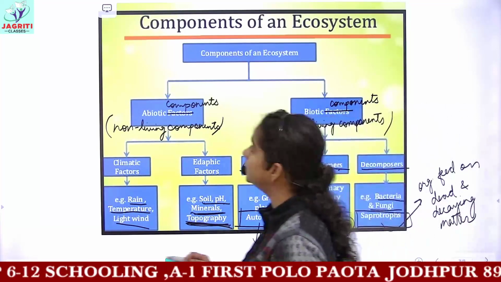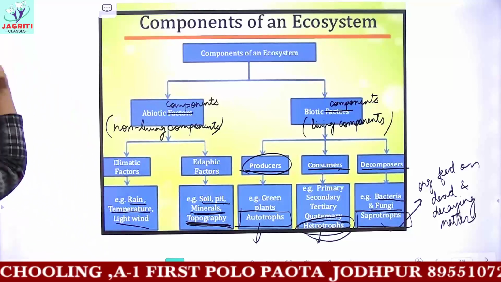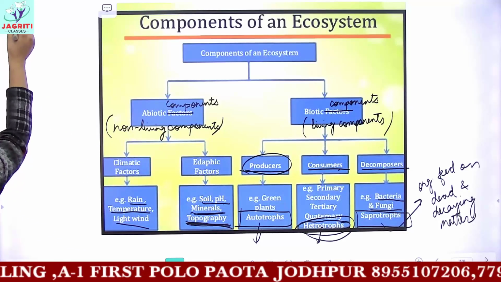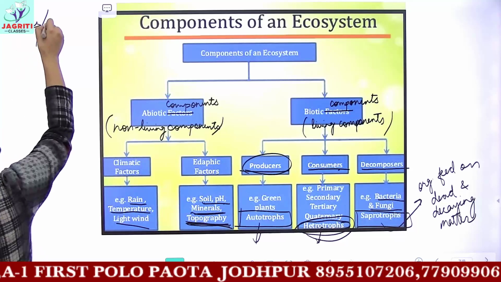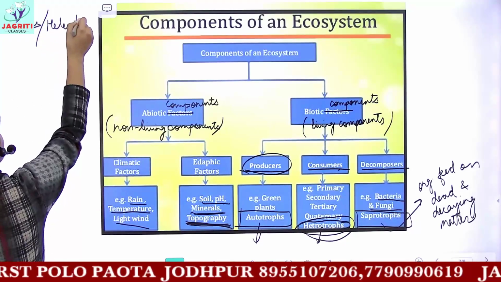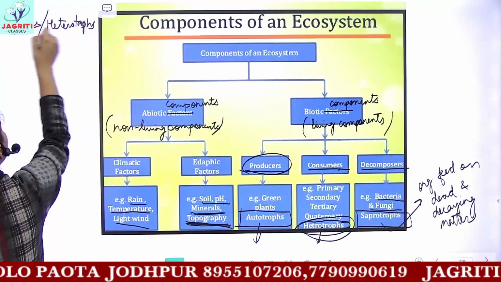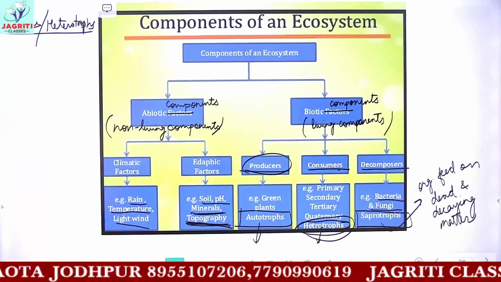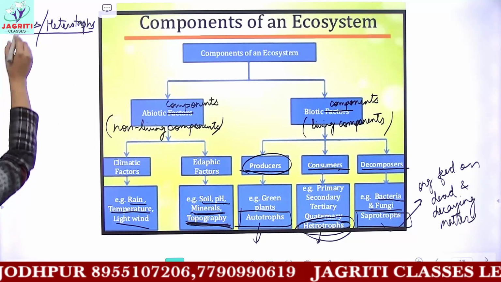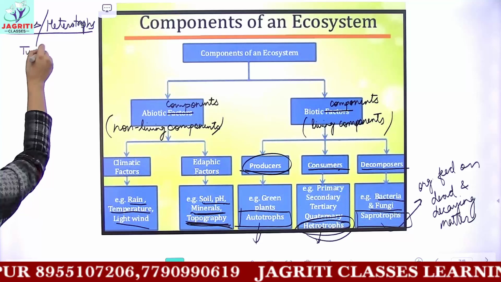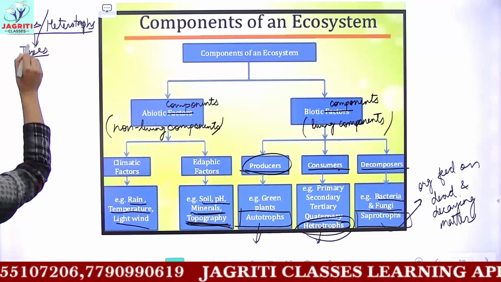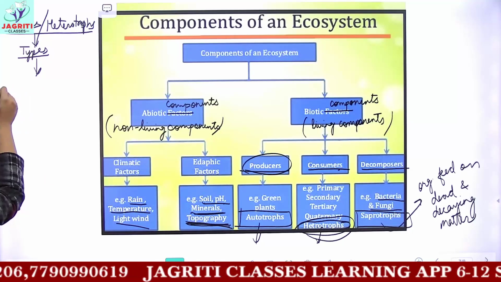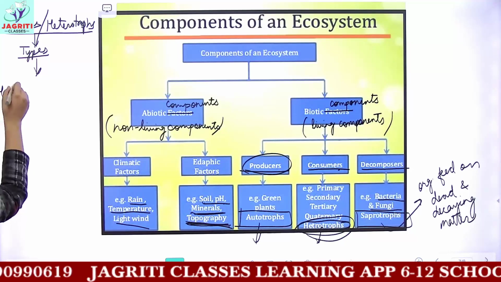So you have heard some terms. If I talk about consumers or heterotrophs, these are one and the same thing. The organisms which cannot make their own food are dependent on producers for their food. So you can have different types of consumers. You have heard the term herbivores.